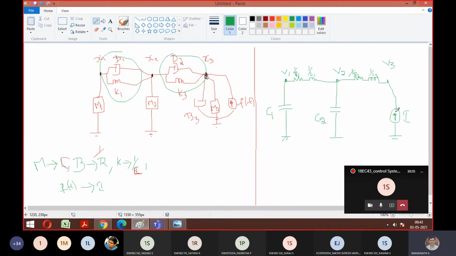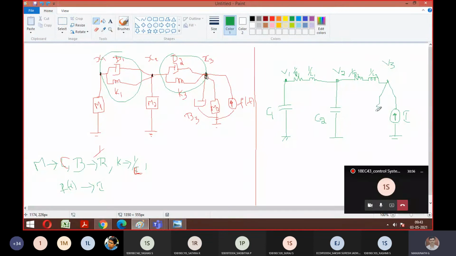For current, everything should be parallel. So what is the thing you have here? Your M3 and B3. So B3 is nothing but a resistor. So replace that with a resistor.